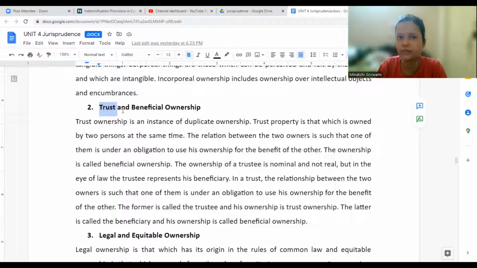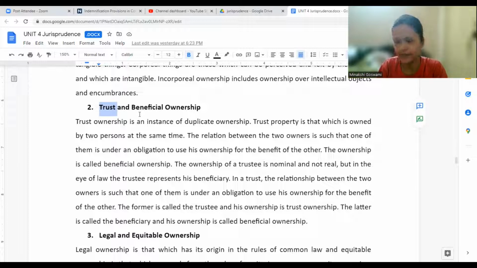So their ownership would be called trust ownership, even though on the face of it they are owners. They cannot use the library for their own purpose. They need to use it for the benefit of those children. The children can come there, use the books, and get free education and all of that. They are the ultimate beneficiaries. So this is trust and beneficial ownership.